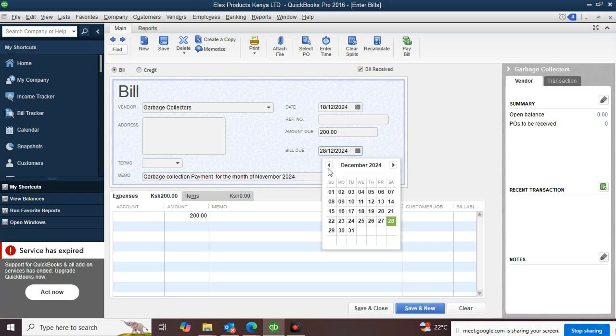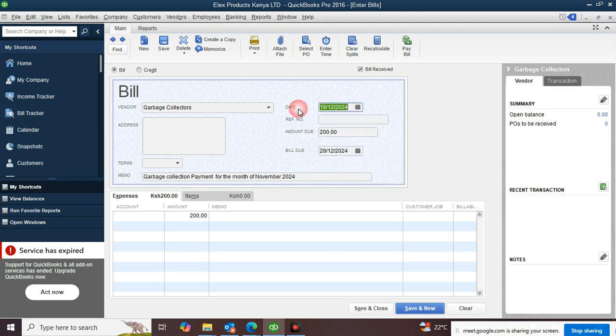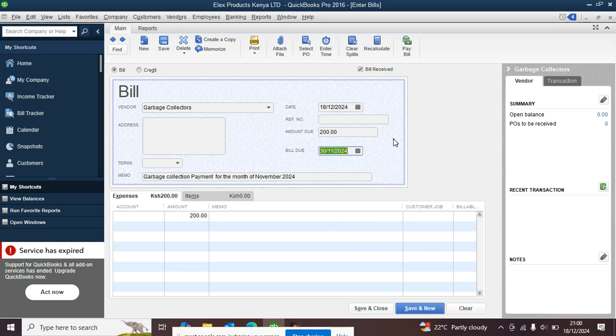Is that the bill due date, or the date when we are paying, or the date when we are supposed to pay? The bill was for the month of November, so the bill was due in November, isn't it? But you are paying it now. So that is November, but we are paying it right now. So we can have the reference number.